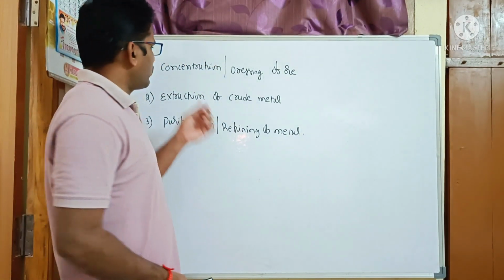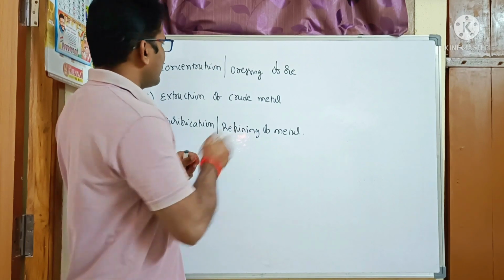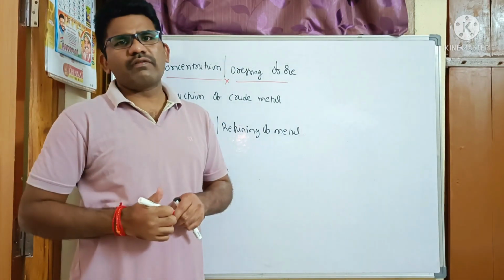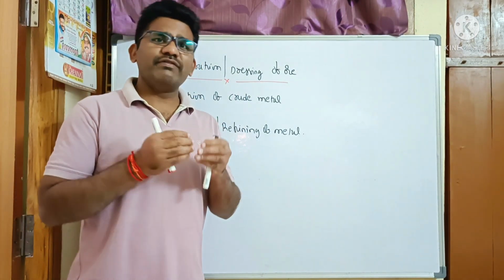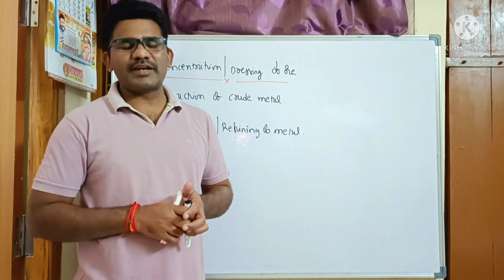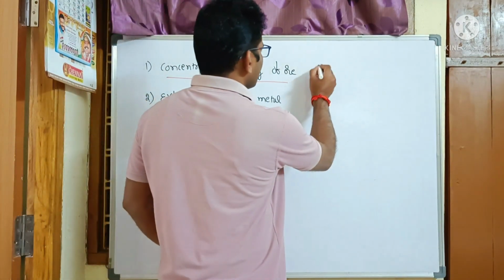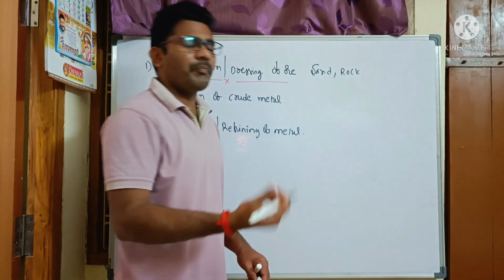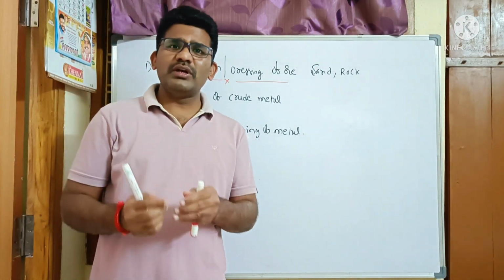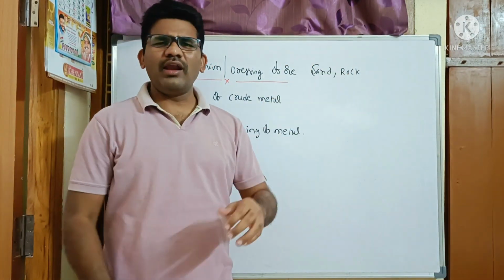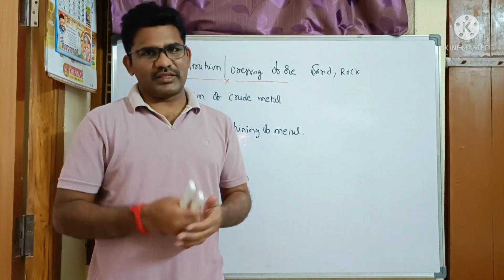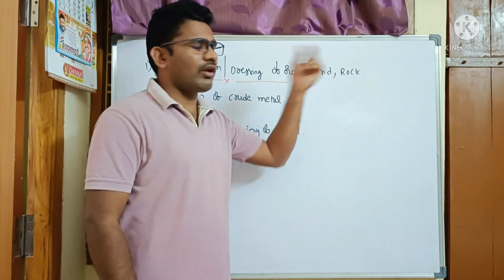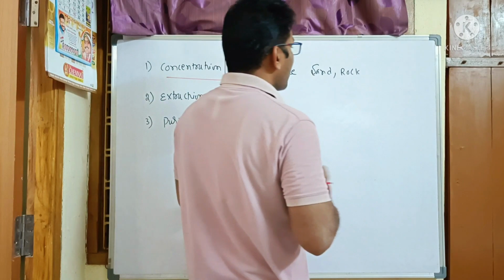Now let us try to understand concentration or dressing of ore. In concentration or dressing of ore, the majority of the unwanted rocky portion, that means materials like sand, rocks, different unwanted particles, or impurities, are removed by using different methods. These rocky portions or particles like sand are called gangue.